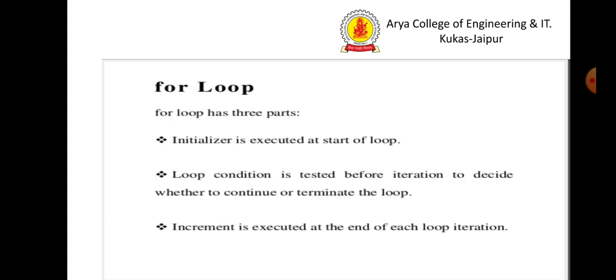Now the for loop. For loop has 3 parts. Initializer is executed at the start of a loop. It initializes the value from where the loop starts. Second, the loop condition is tested before iteration to decide whether to continue or terminate the loop. The condition is given and it will be tested for the execution of the code. And third, increment is executed at the end of each loop iteration. That is the ending point till where the loop executes.